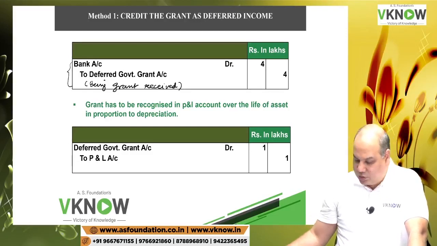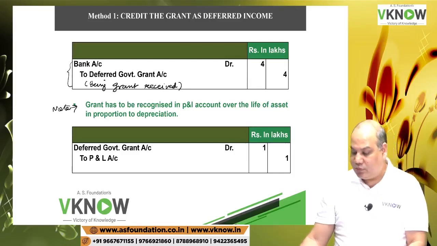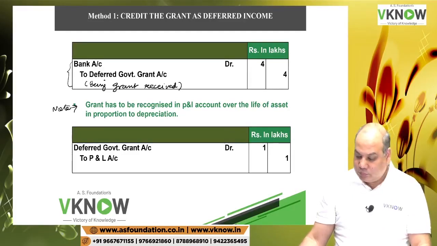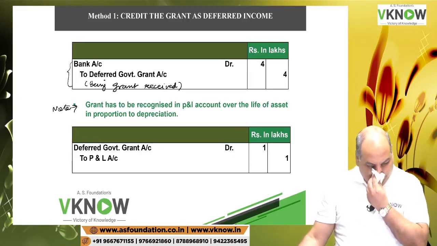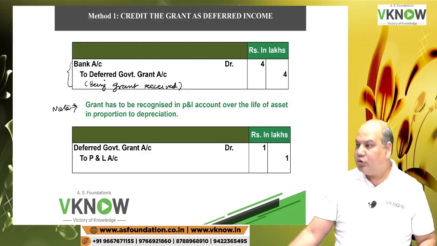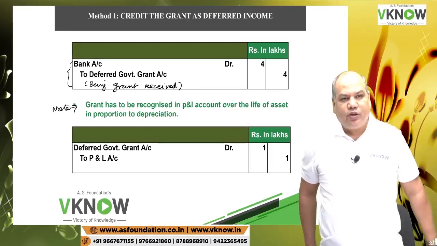Then write a note. Note: grant has to be recognized in the profit and loss account, in the P&L account, in the ratio of depreciation over the life of the asset.